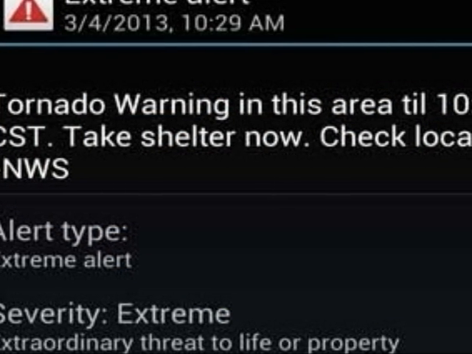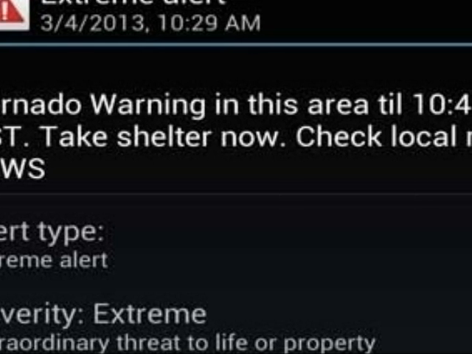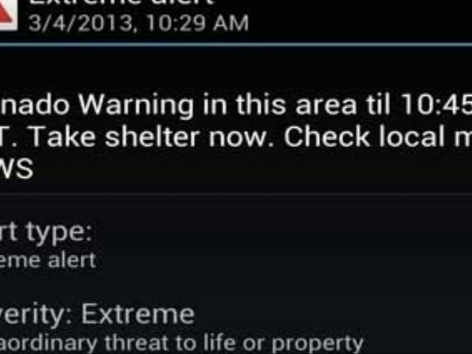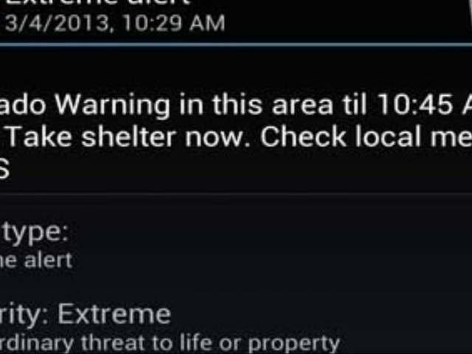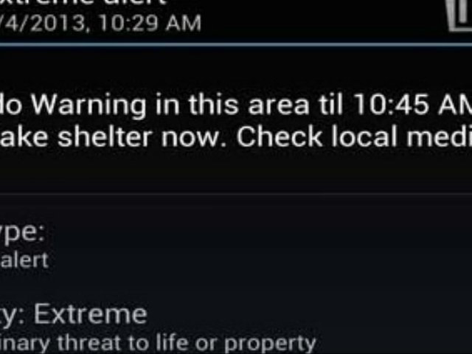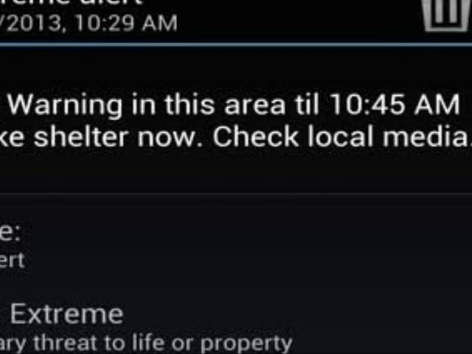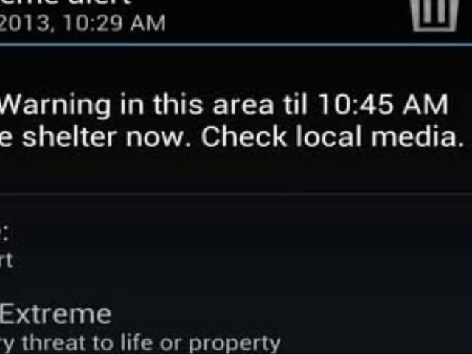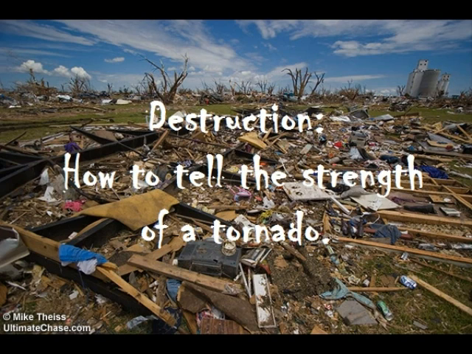Meteorologists use watches and warnings to alert people to the presence of a tornado or possibility of a tornado. When a tornado watch is issued, tornadoes are possible in your area. Stay tuned to the radio or television news. When a tornado warning is issued, a tornado is either on the ground or has been detected by Doppler radar. Seek shelter immediately. To know how strong a tornado was, meteorologists use the Fujita scale.